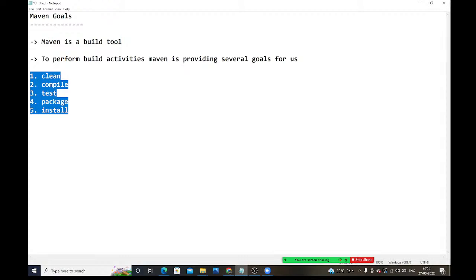For clean, if you want to clean the project, Maven will use one plugin for that. If you want to compile the project, Maven will use one plugin. For packaging, Maven will use some plugin. To perform any activity on these, internally Maven will use some plugins. Through those plugins only it will perform these activities. Up to here clear, guys?